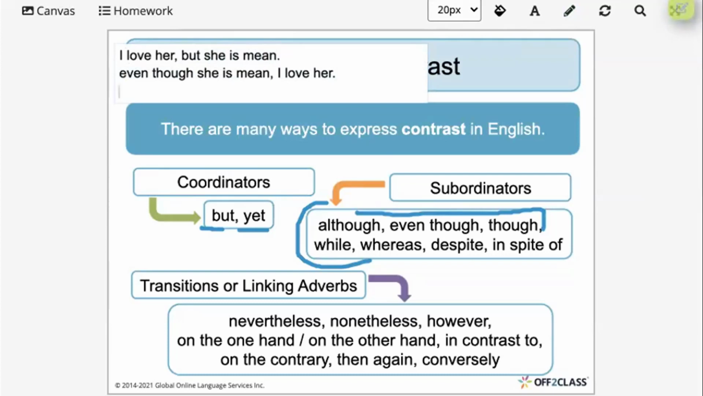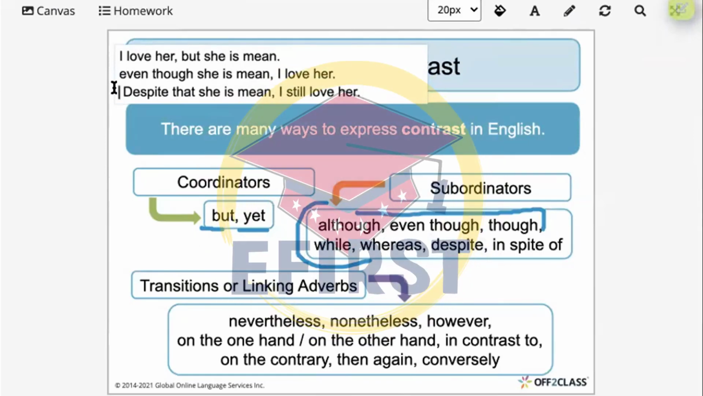Now, also, despite. Girls, it shows the contrast in a very full way. Look over here. Despite that she's mean, or despite that she is mean, I still love her. Despite her meanness, I still love her. So despite actually means بالرغم من.